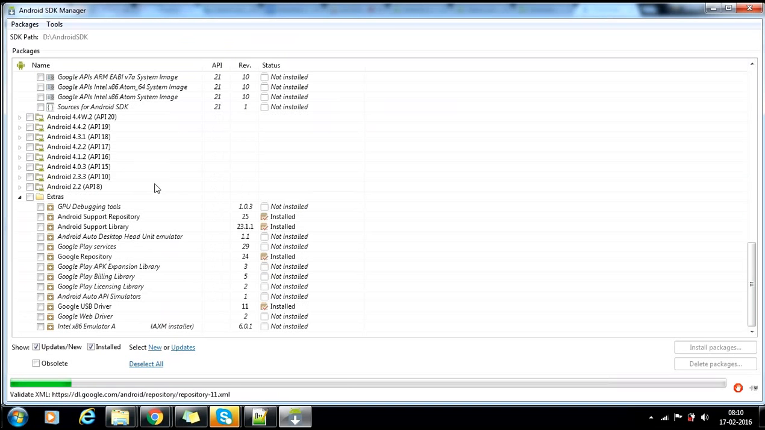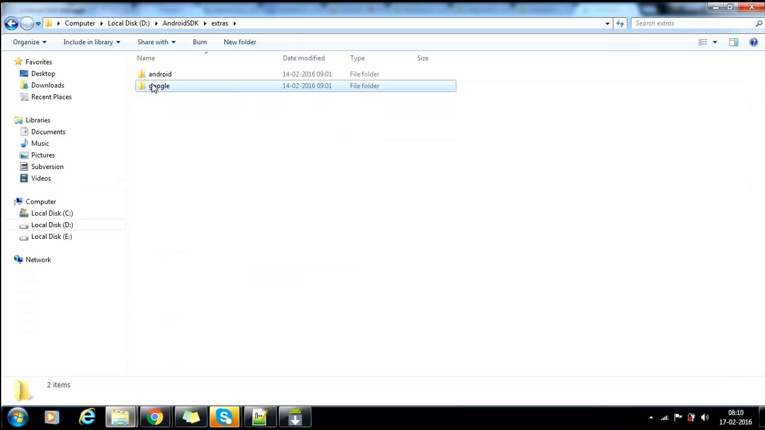Now I will install one thing and I will show you. Here Google Play is not installed. You are able to see, right? Google Play services. Now I will show you the folder of extras. It is like this. See, okay?